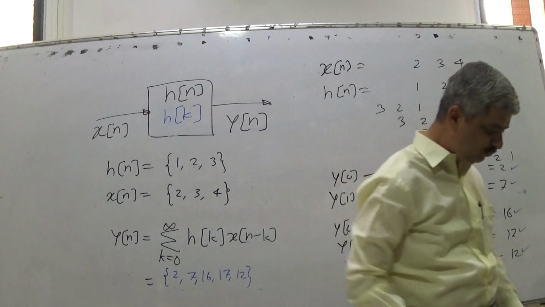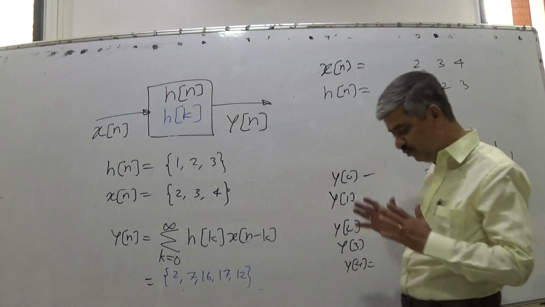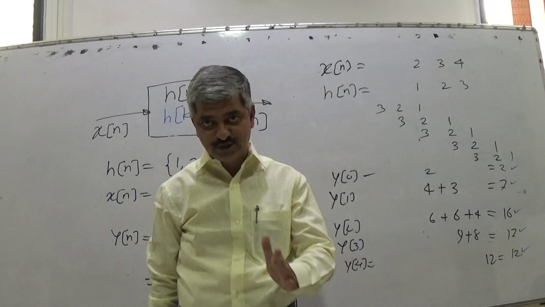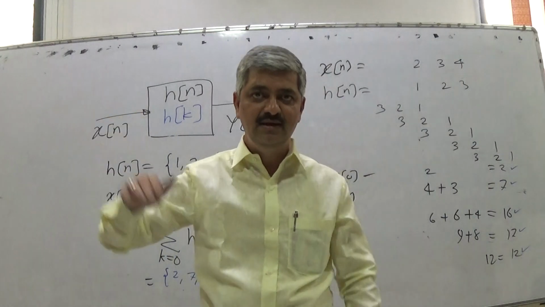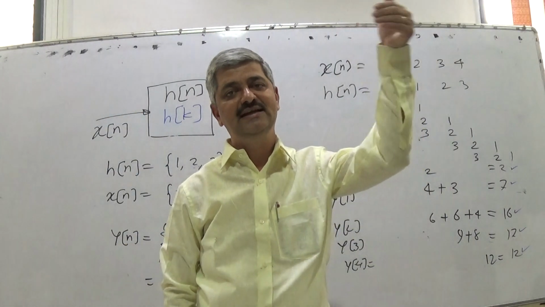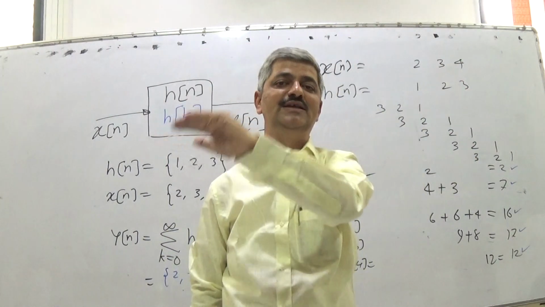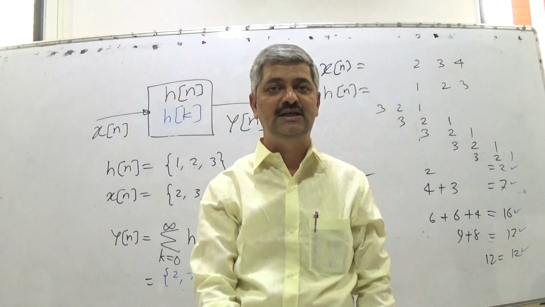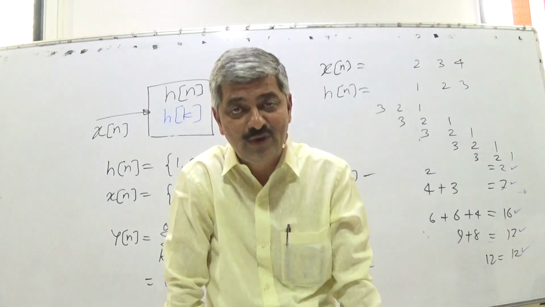So this is convolution, where the output is, I again repeat because this is the crux of this entire subject, an input sequence is coming, and the output sequence generated by the system is the convolution of the input sequence with the system sequence. What is the system sequence?